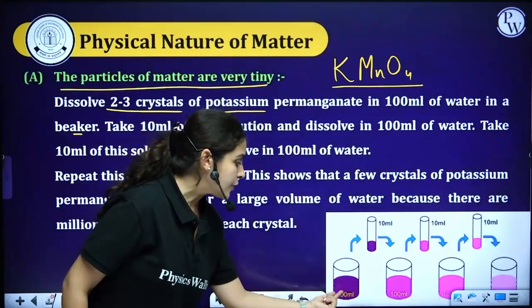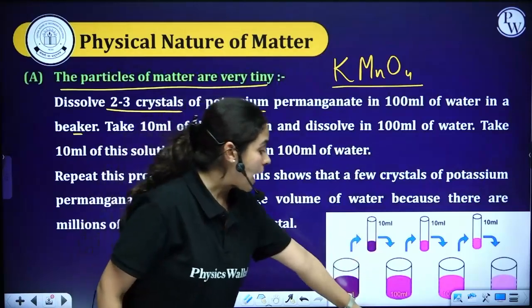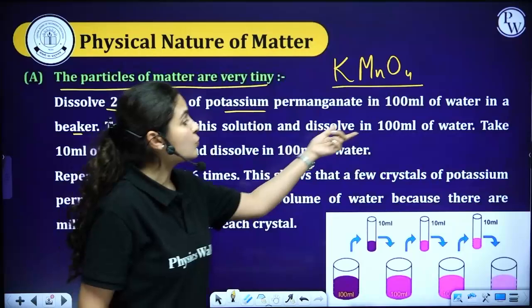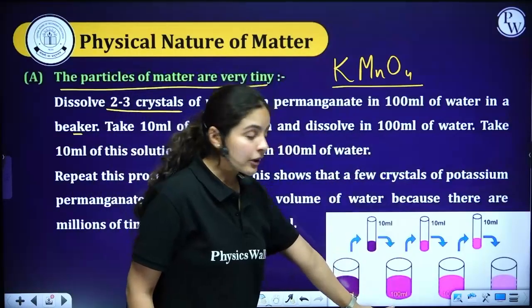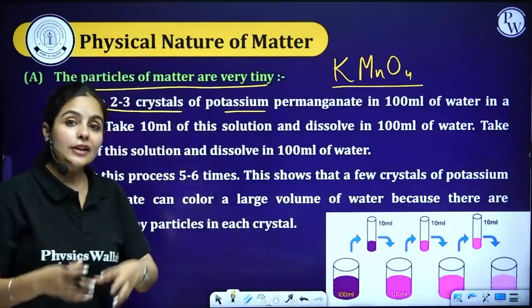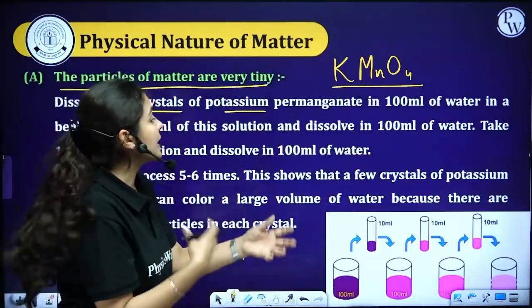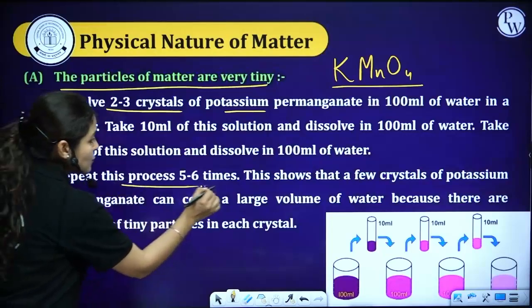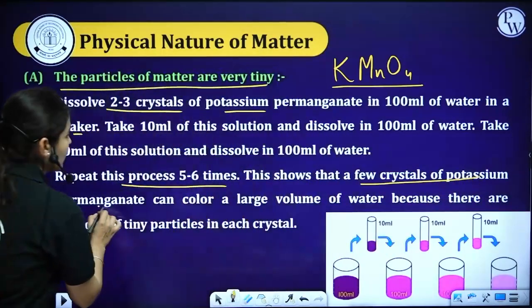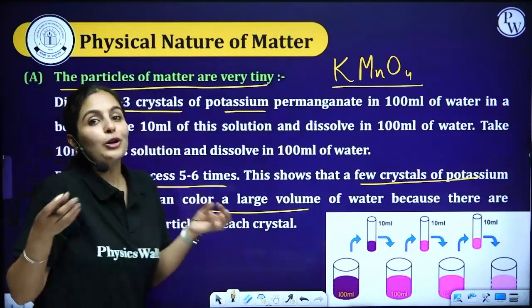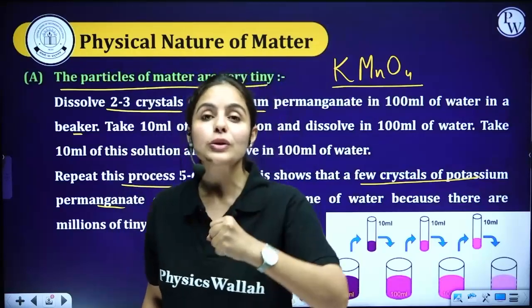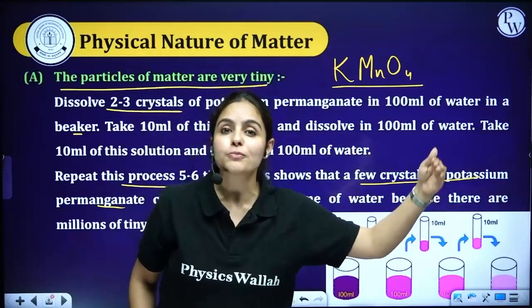So what we did, we took 10 ml from this beaker, we added it in the second beaker, and over that we have added more water. So the color becomes lighter and we have repeated this process further. So the color of that particular solution gets lighter and lighter. Repeat this process 5-6 times and this shows that a few crystals of potassium permanganate can color a large volume of water. So in fact, a tiny piece has the power to show that color in n number of beakers.